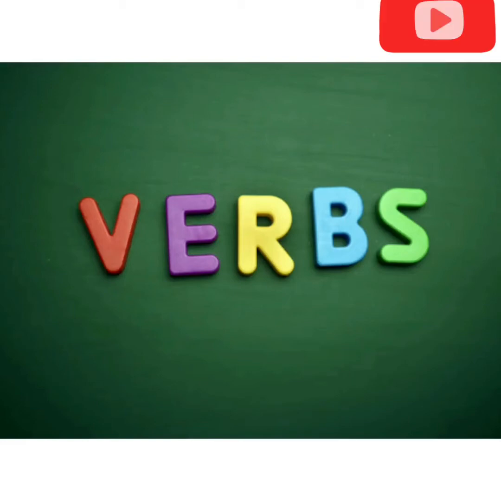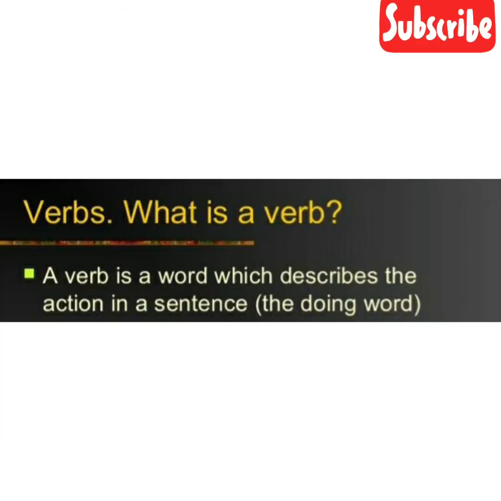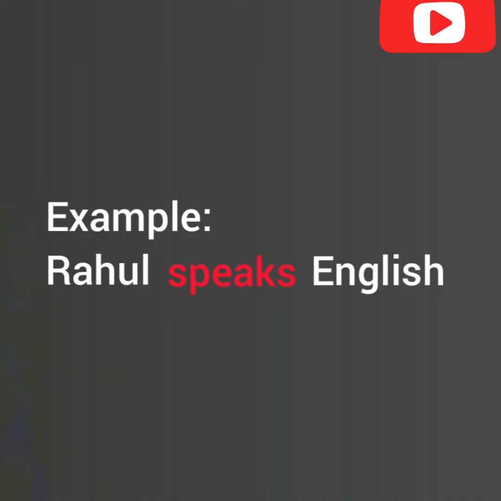We are going to learn about verbs. What is a verb? Verbs are doing words. A verb shows an action. A verb always has a subject. Let us see an example.